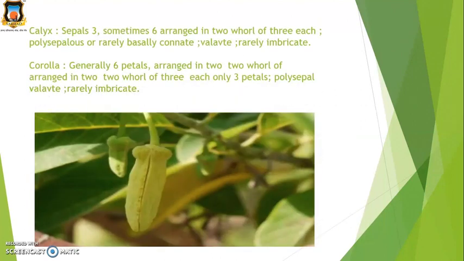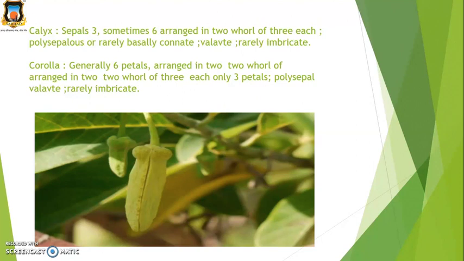Then calyx. The calyx means the sepals. Sepals are 3, sometimes 6, arranged in 2 whorls. Means the sepals are generally 3, but in some members 6 sepals are present, divided into 2 whorls, means 3 plus 3. They are polysepalous, means sepals are free, or basally connate. They are valvate aestivation or sometimes imbricate aestivation. Valvate aestivation means the sepals do not overlap, they are separated, or imbricate aestivation.